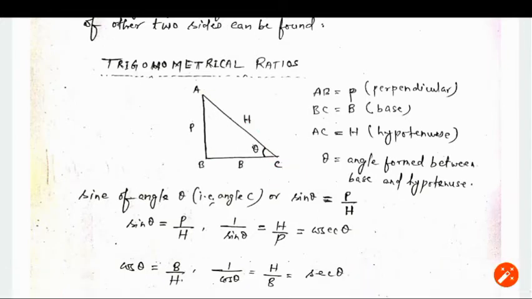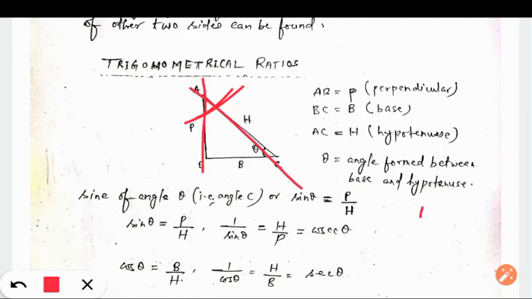Now if I say angle A is there, the angle is formed between base and hypotenuse. In trigonometry, if we are concerned about trigonometrical ratios, they are always found with an angle. So if I am taking angle A, then you need to consider this one as base and this one as hypotenuse. So always remember this: the angle is formed between base and hypotenuse. In a triangle there are three angles, that we know.